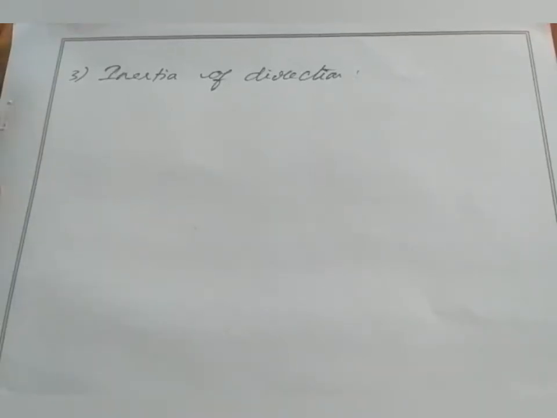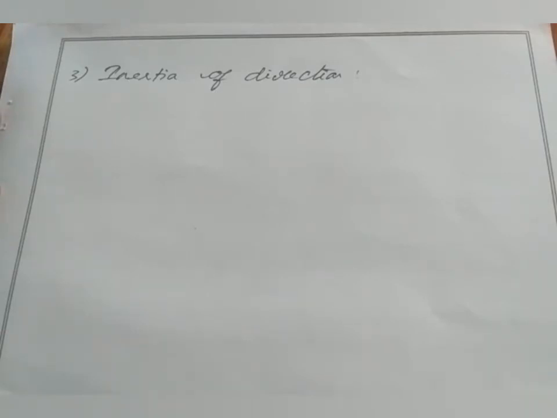The third type is inertia of direction. Inertia of direction means the inability of an object to change its direction of motion on its own is called inertia of direction. For example,